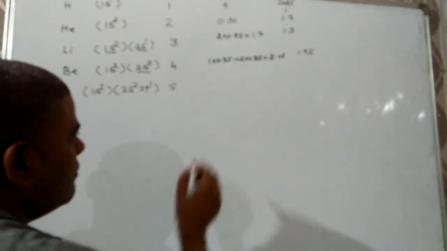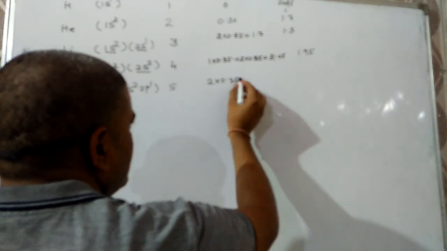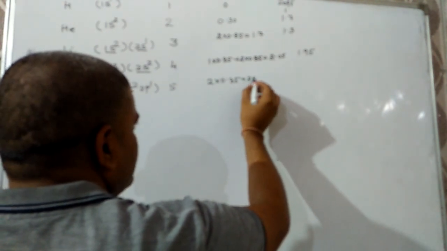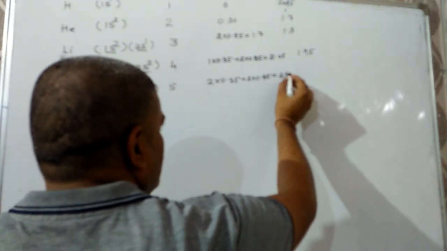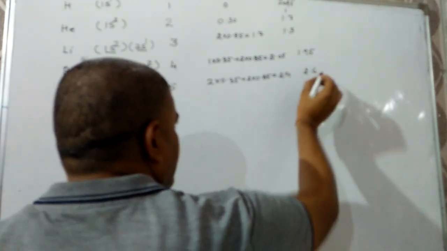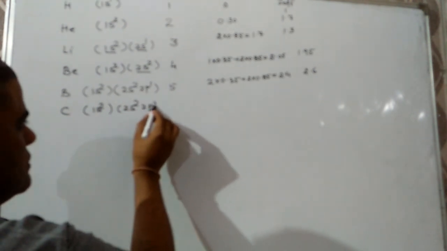In the same group, 3 electrons are there, 2 will contribute, 2 into 0.35 plus 2 into 0.85, that comes out to be 2.4. So effective nuclear charge will be 2.6. Next one is carbon, 1s2, 2s2, 2p2.